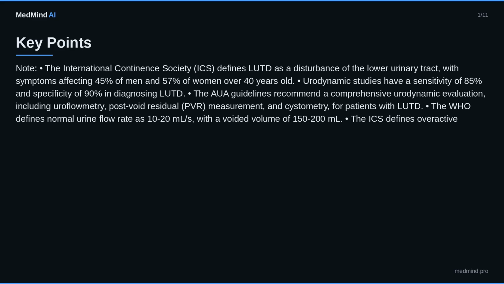The WHO defines normal urine flow rate as 10 to 20 ml/s, with a voided volume of 150 to 200 milliliters. The ICS defines overactive bladder, OAB, as urgency, with or without urge incontinence, usually with frequency and nocturia, affecting 16.9% of the population. Detrusor overactivity is diagnosed when the detrusor pressure exceeds 10 cmH2O during filling cystometry. The maximum bladder capacity is defined as the volume at which the patient feels a strong desire to void, with a normal value of 400 to 600 milliliters.